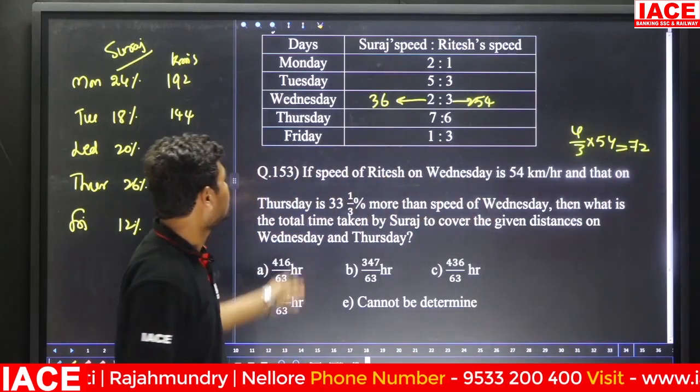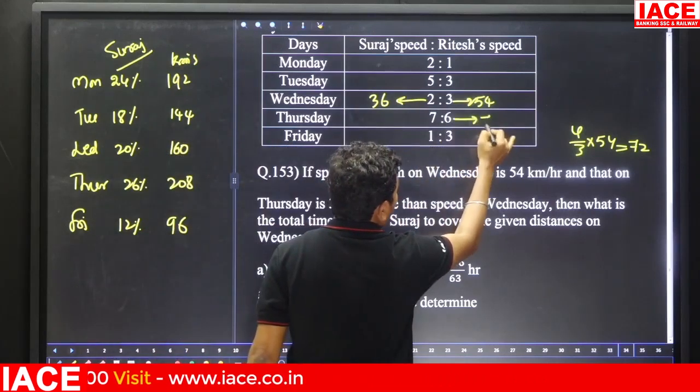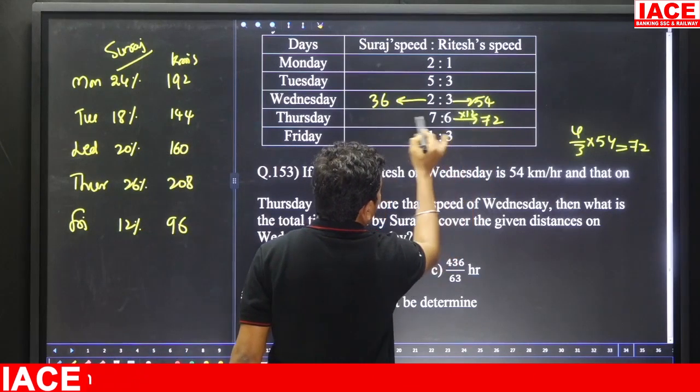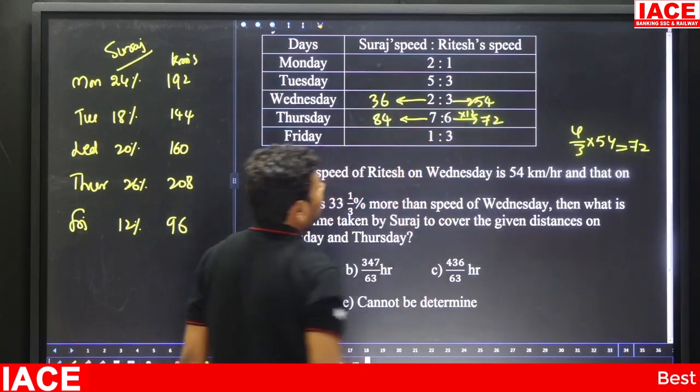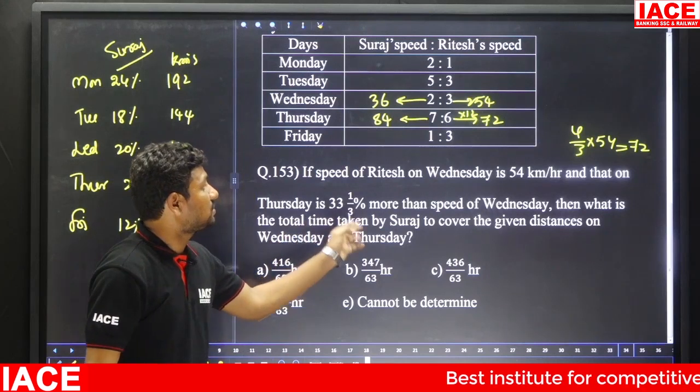The 72 kmph belongs to what? Ritesh's speed on Thursday. Then 6 parts is equal to 72, 1 part is equal to 12. 12 7s is how much kmph? 84 kmph. Next, what is the total time taken by Suraj?